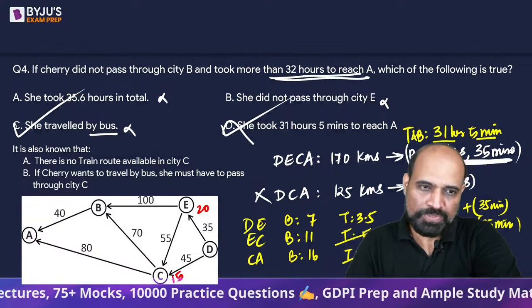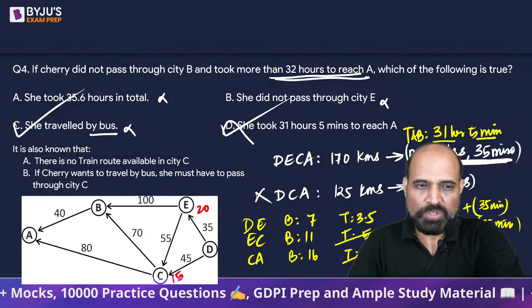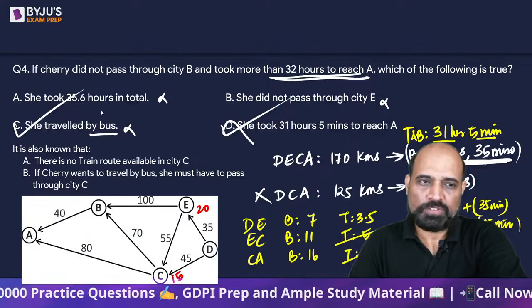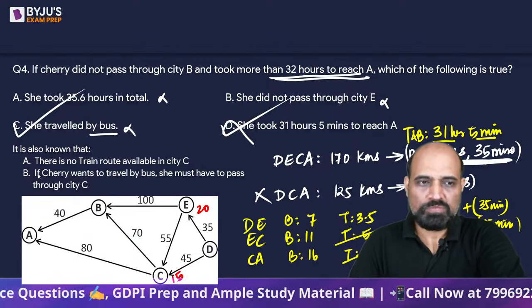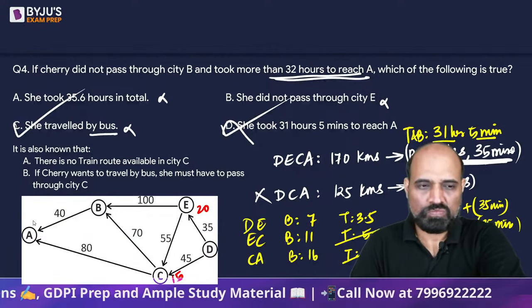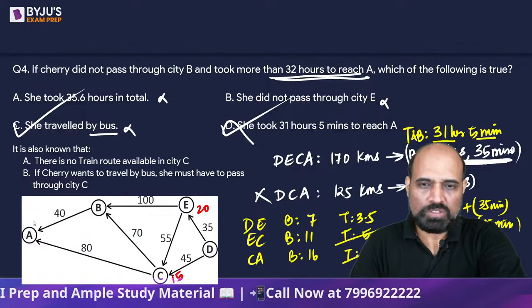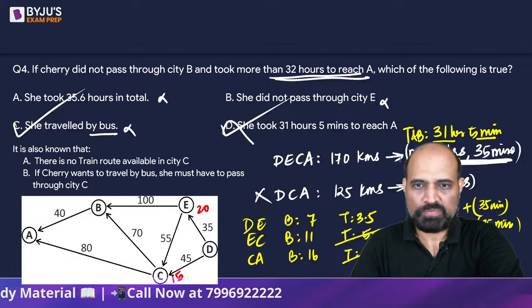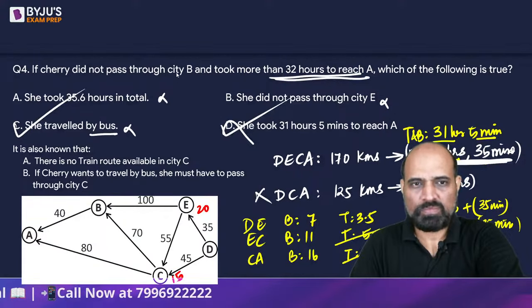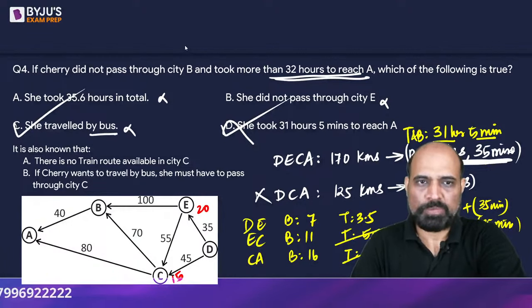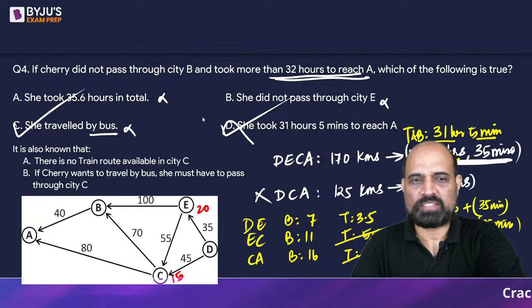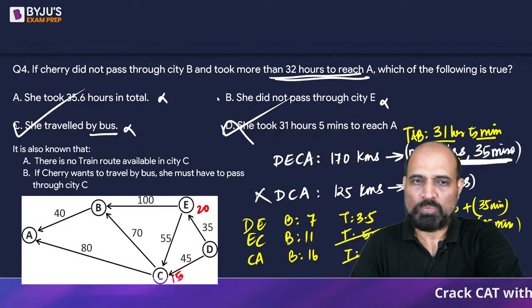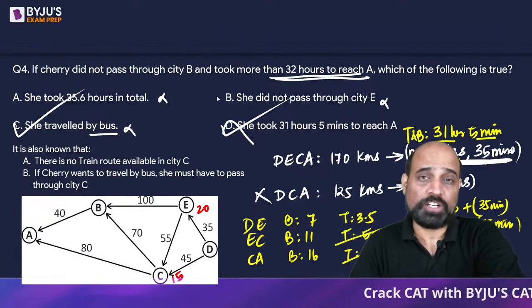One second, let me check. 32 hours. 31.5. She has to travel by bus, because if she travels by train and bus, I think she is not going to take more than 32 hours.